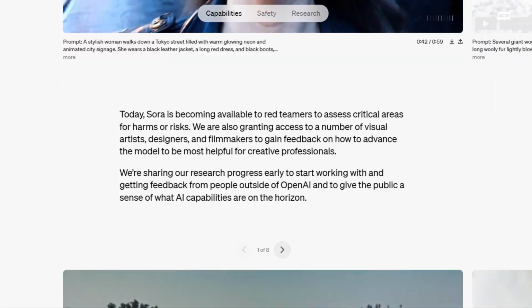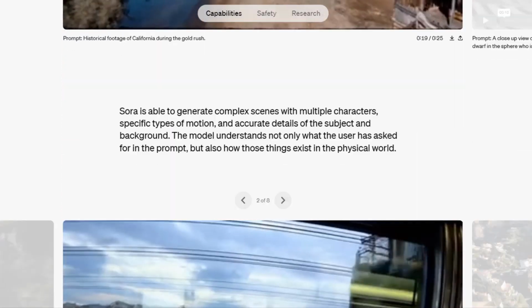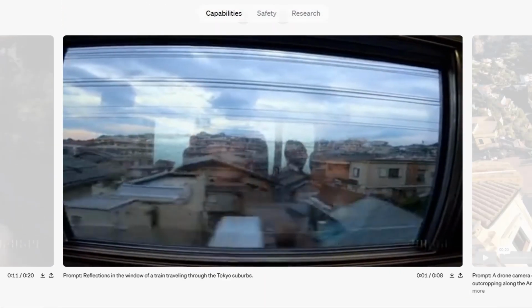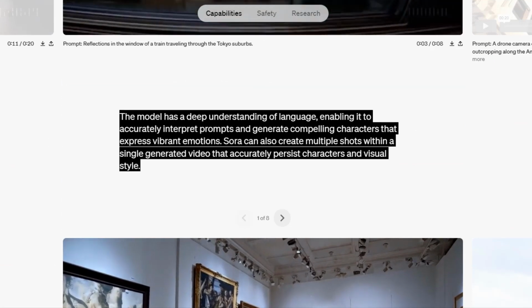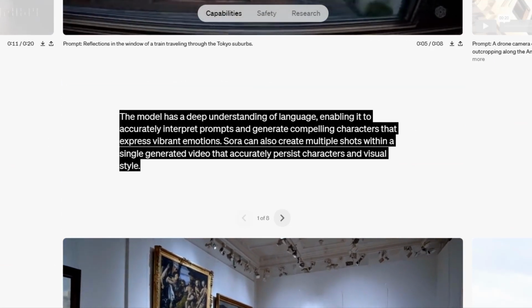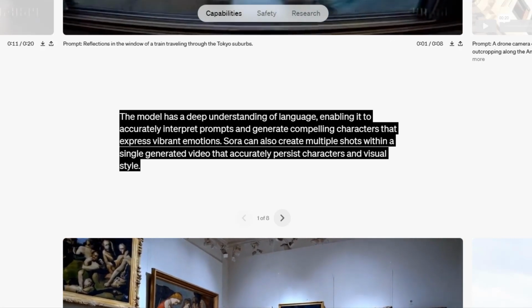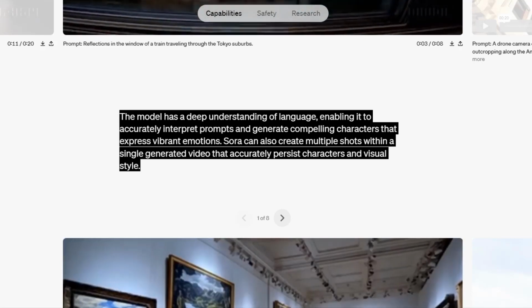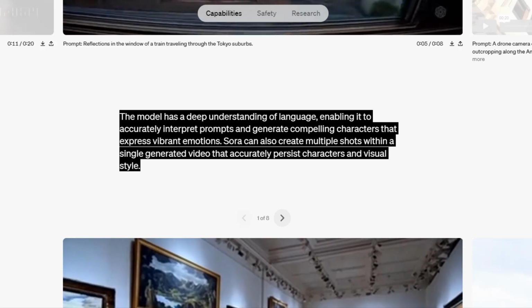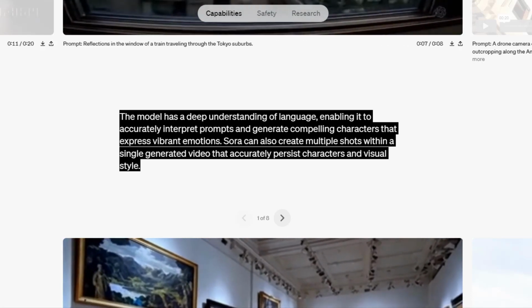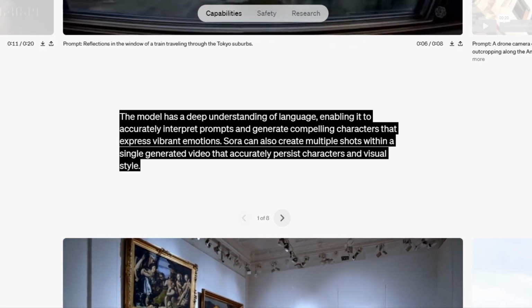Well, if you head to SORA landing page, here's what it says, and I quote: "The model has a deep understanding of language, enabling it to accurately interpret prompts and generate compelling characters that express vibrant emotions. SORA can also create multiple shots within a single generated video that accurately persists characters and visual style."